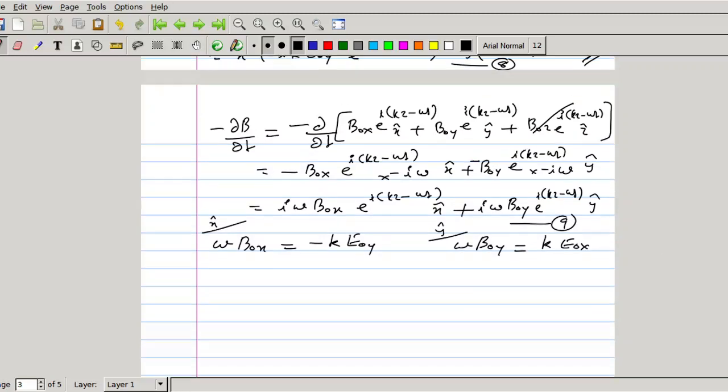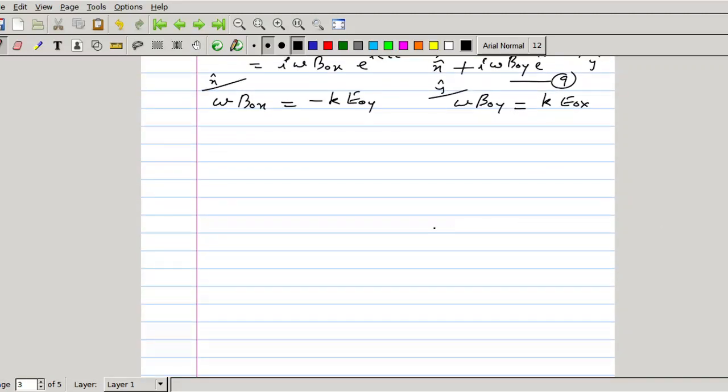So we are having two equations, omega B0x equal to minus k E0y, or we can write it as B0x equal to minus k by omega E0y. Here B0y equal to k by omega E0x. So this is equation 10, this is equation 11.